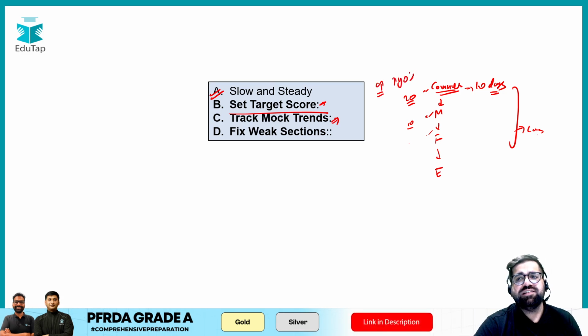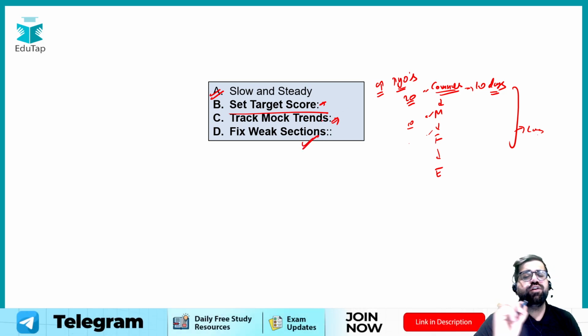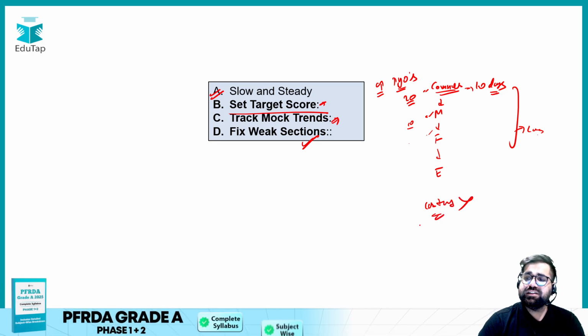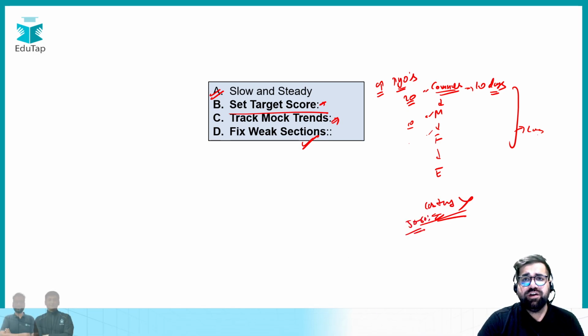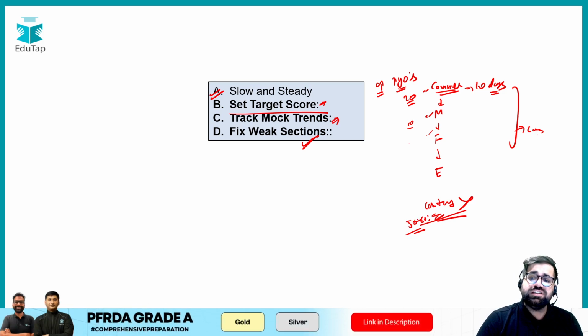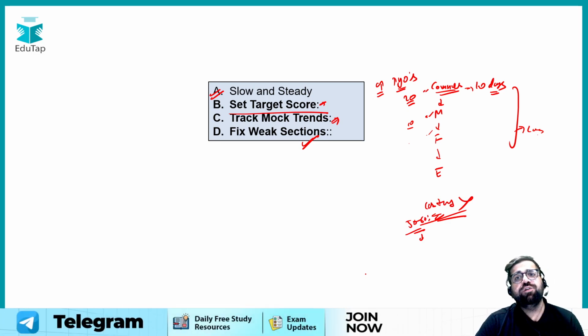Solve all the previous year questions, then try to fix your weak sections, because some students are leaving costing completely. It's not good. Do not leave any component completely. Rather, just try to do 50 to 60% of it if you have less time, because chances are that you can get the question from this 50 to 60% that you have covered.